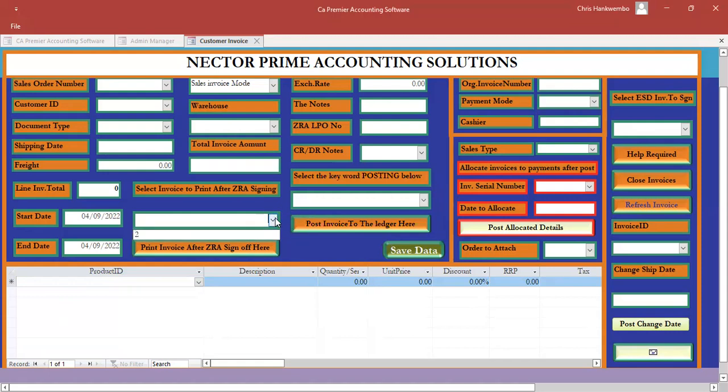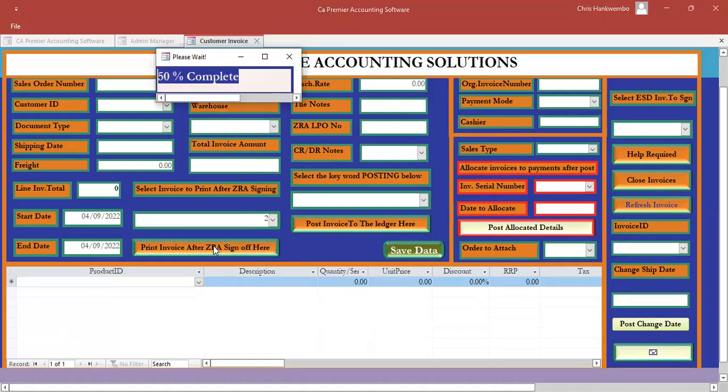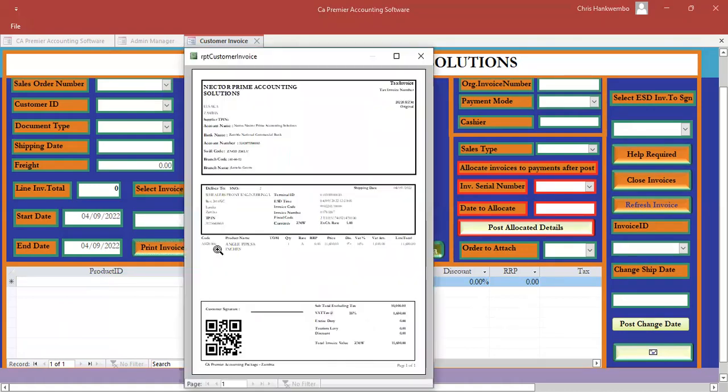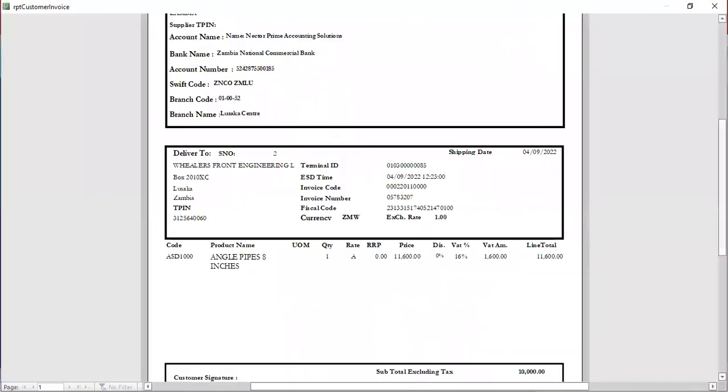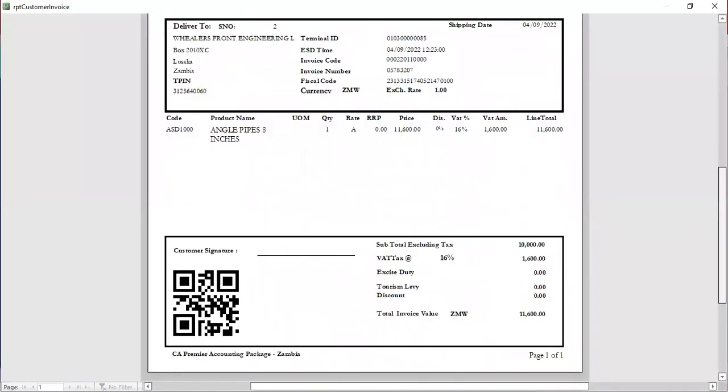Now you simply view your invoice, which has come back from where? From the Zambia Revenue Authority. To see how it looks like, you print it and give it to your customer. You are done, nothing else. Let's see how it looks like. Okay, here is our invoice. As you can see, it's a proper invoice here.